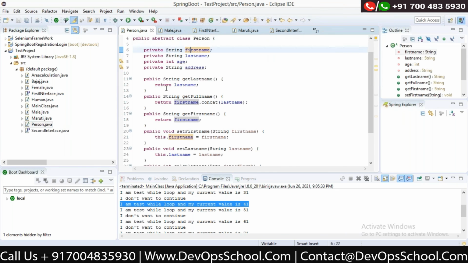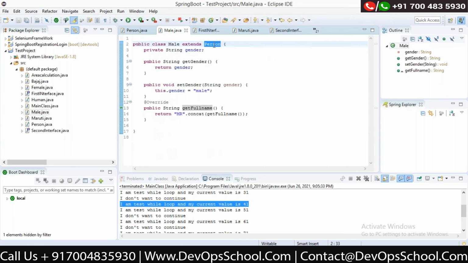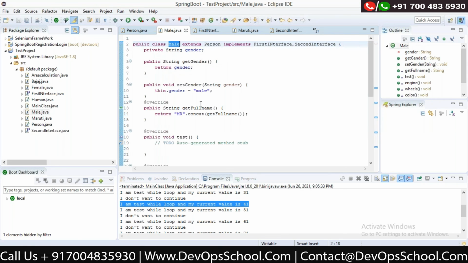When I was trying to extend one more class, I was not able to, but I can implement. Male implements first interface, second interface. I can implement any number of them. I can learn anything from my outside world, right? But I can only inherit the properties from one parent. Okay, right. This is showing an error because we have not implemented the methods.